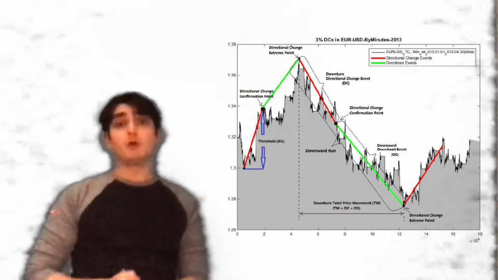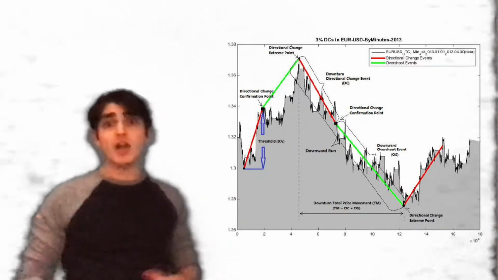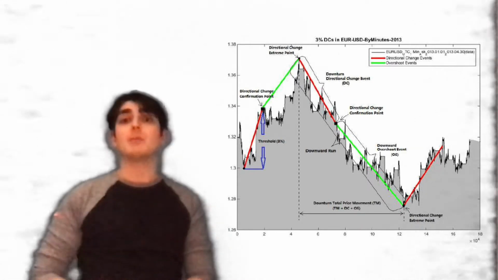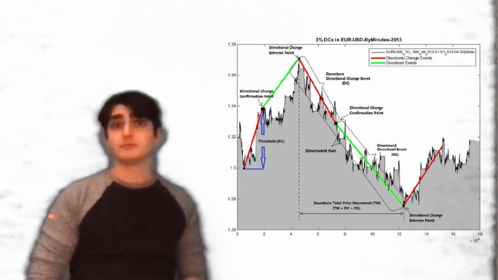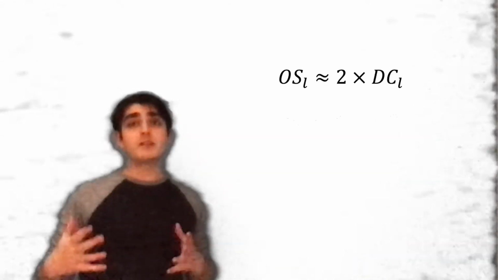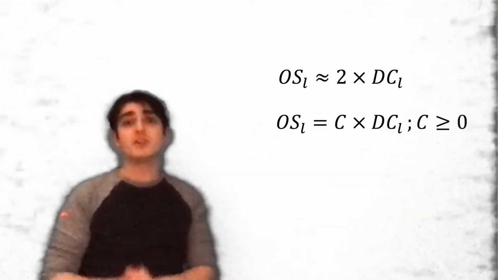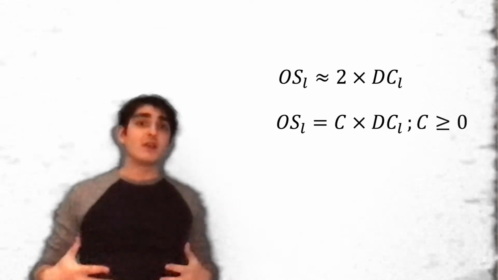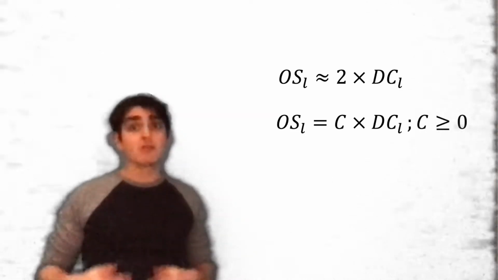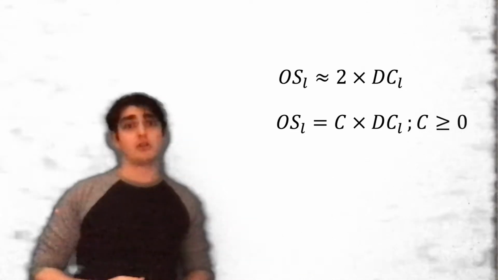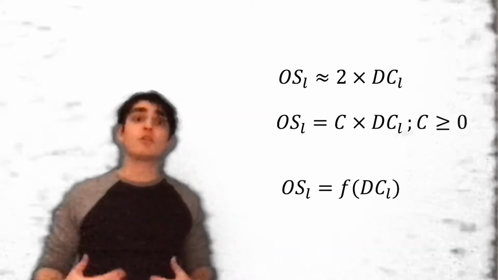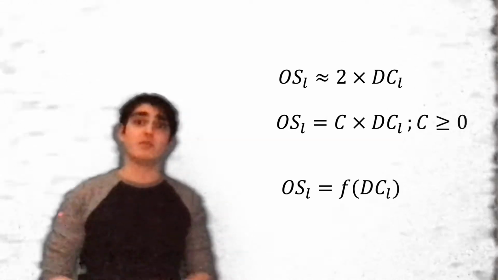This paper aims to formulate equations that, using these directional changes, can predict the duration of an overshoot event, thus allowing traders to develop a profitable trading strategy. This paper references two previous papers that have successfully described these two relationships here between the duration of the directional change and the overshoot events. However, both of these relationships are linear. The purpose of this paper was to find a more general, non-linear solution to the problem in the form of this equation here, which will be able to more accurately describe the complex and chaotic nature of the foreign exchange market.